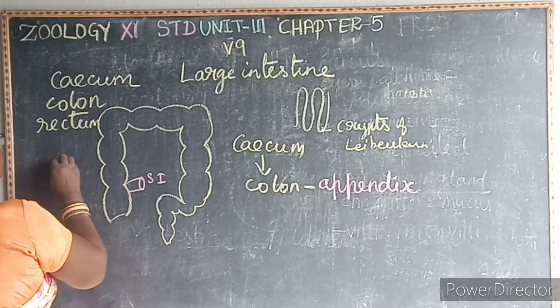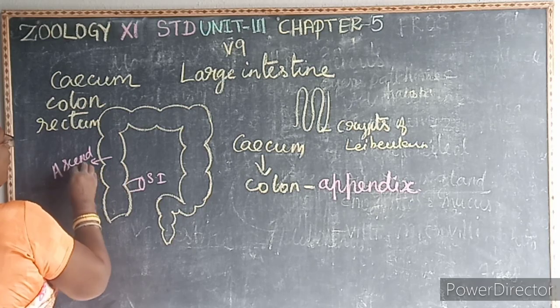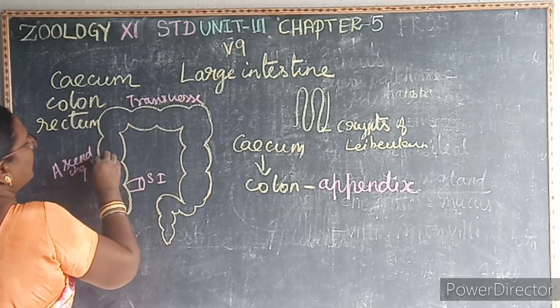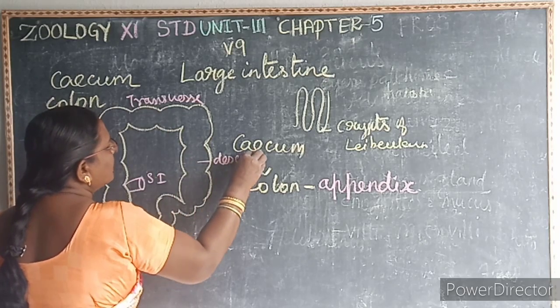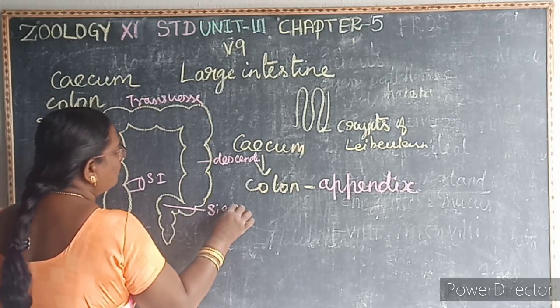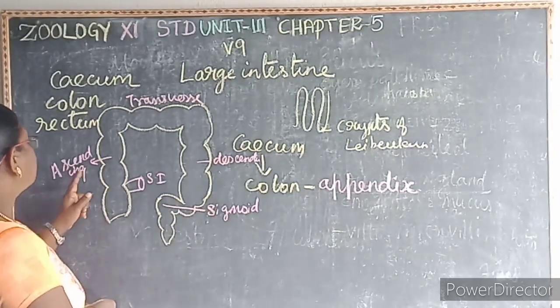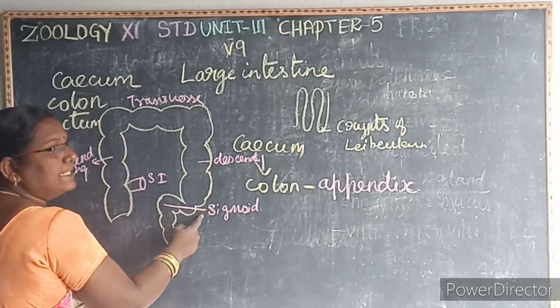Then again this colon is divided into 4 parts. One is an ascending colon. See here, this part is the ascending colon, and here this is the transverse colon, and this is the descending colon, and the S-shaped sigmoid colon. So what are the four parts of the colon? Ascending colon, transverse colon, descending colon, and sigmoid colon.